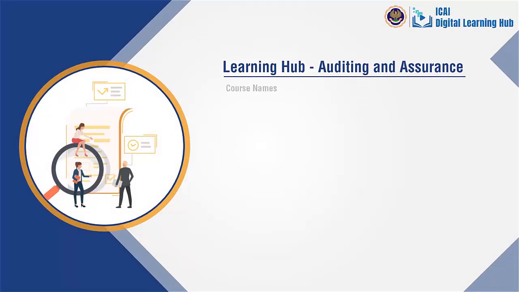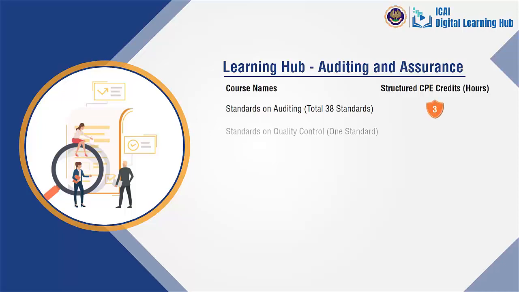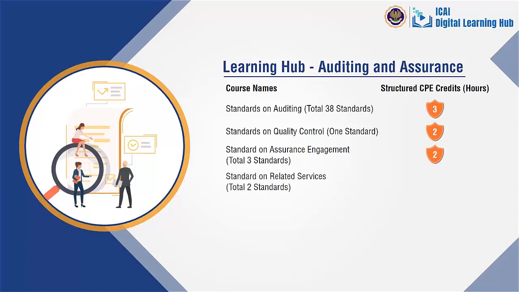Learning Hub Auditing and Assurance. Standards on Auditing, total 38 standards, 3 hours. Standards on Quality Control, 1 standard, 2 hours. Standard on Assurance Engagement, total 3 standards, 2 hours. Standard on Related Services, total 2 standards, 2 hours. Standard on Review Engagements, total 2 standards, 2 hours.